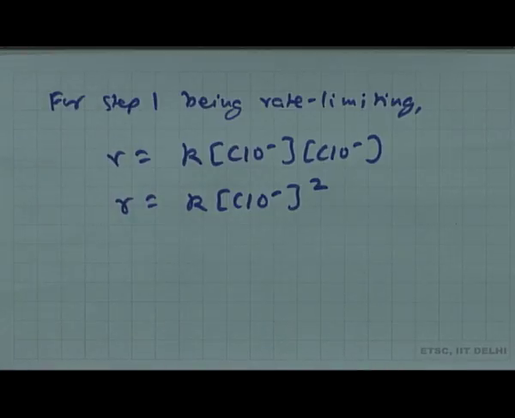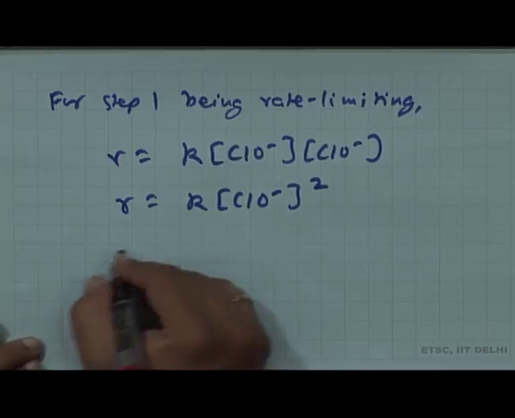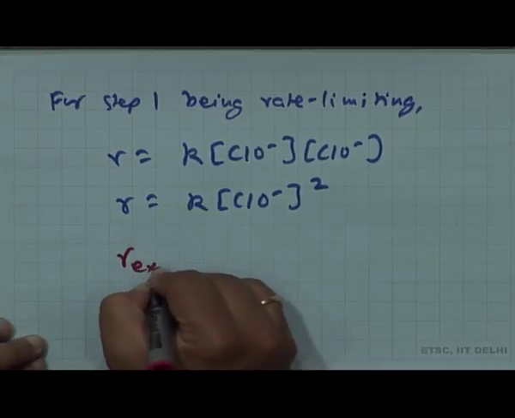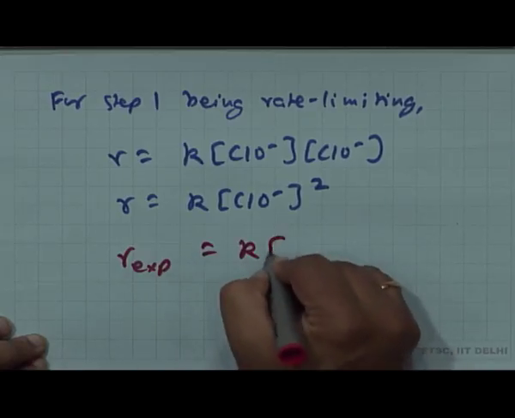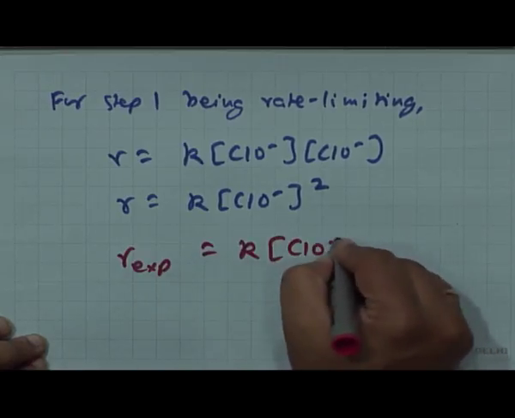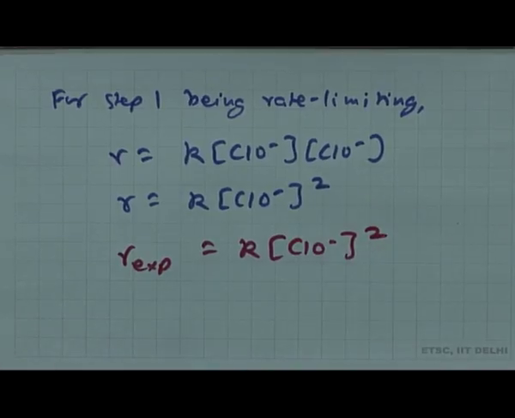Now, indeed the experimentally observed one, so R experimental is equal to K ClO minus squared.